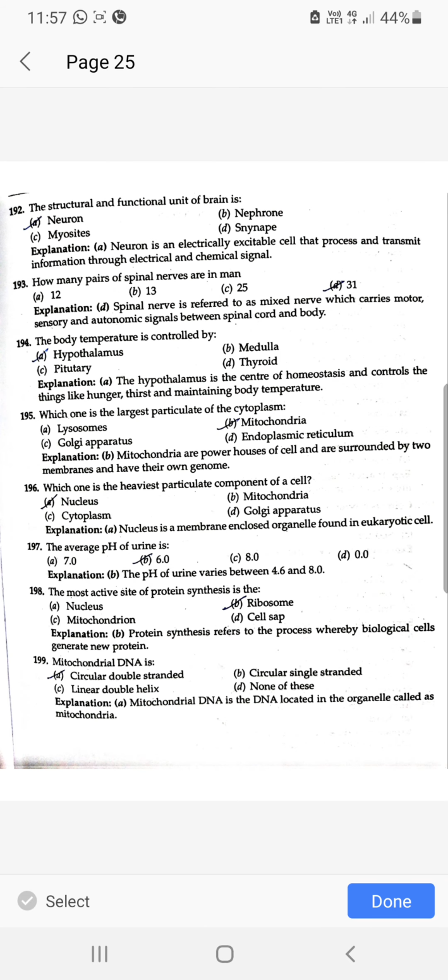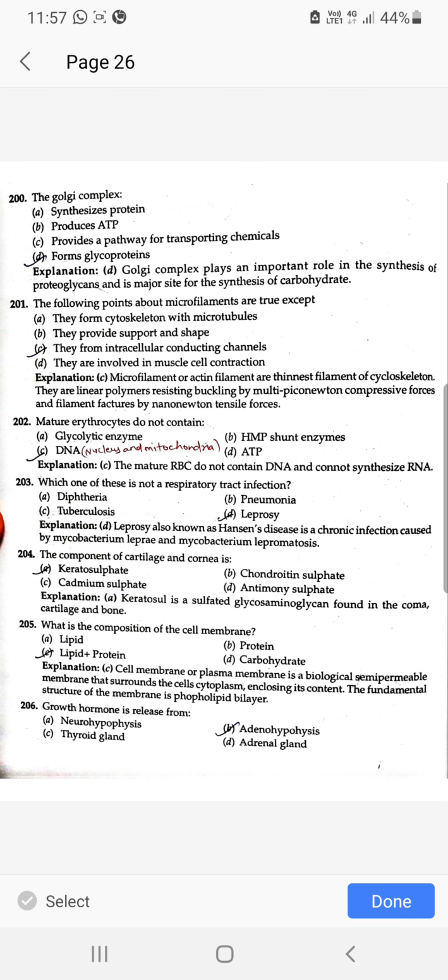The structural and functional unit of brain is neuron. How many pairs of spinal nerves are in a man? 31. The body temperature is controlled by hypothalamus. Which one is the largest particulate of the cytoplasm? Mitochondria. Which one is the heaviest particulate component of a cell? Nucleus. The pH of urine is 6. The most active site of protein synthesis is the ribosomes. Mitochondrial DNA is circular double stranded होती है ये. Golgi apparatus forms glycoproteins.